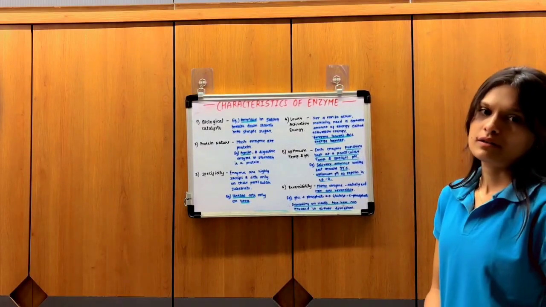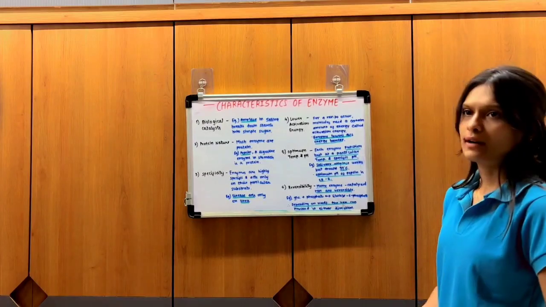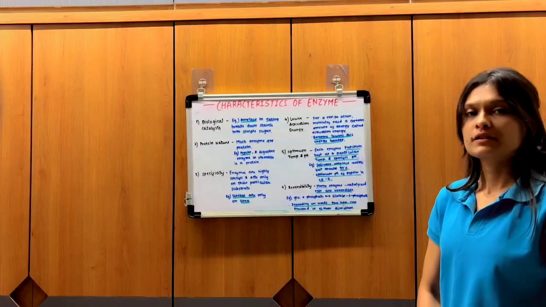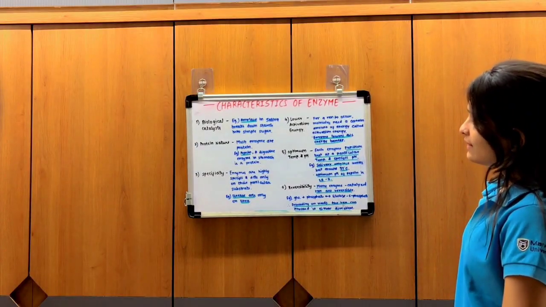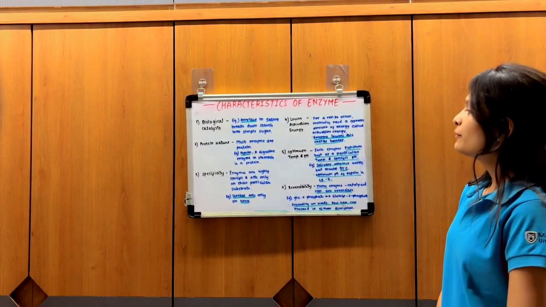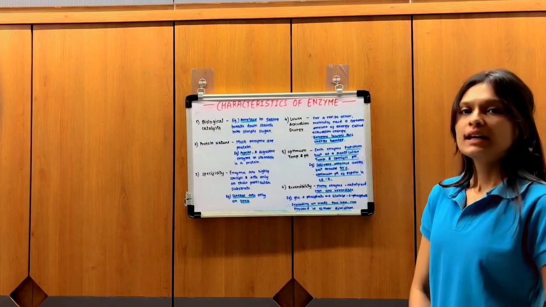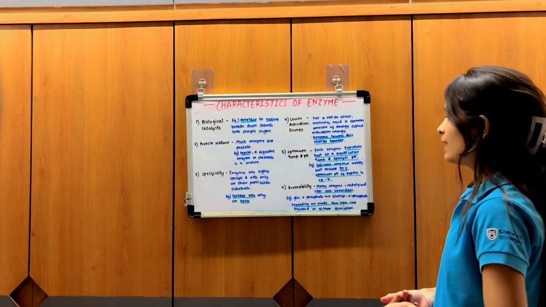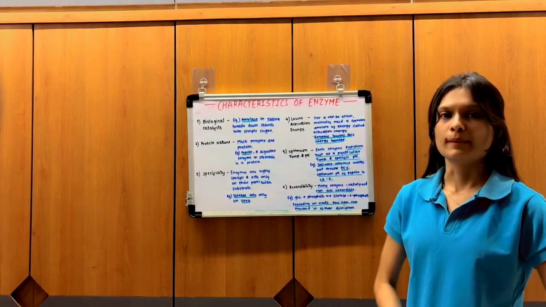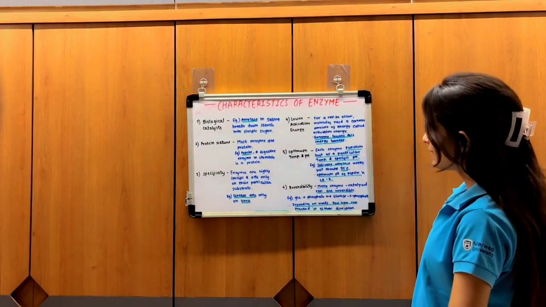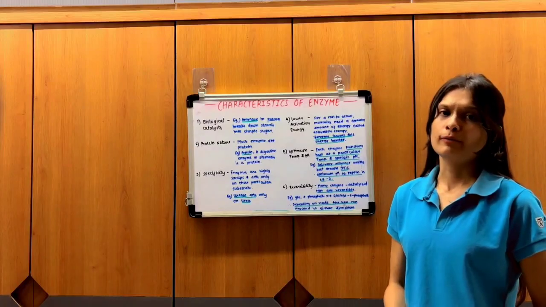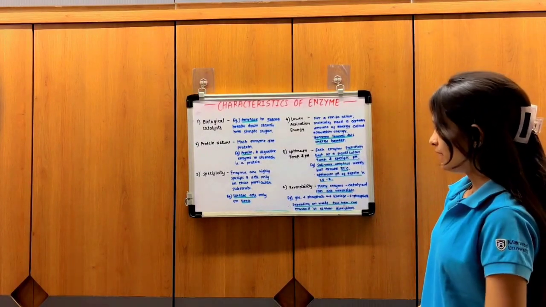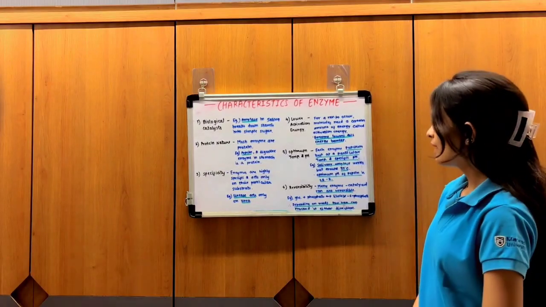Fourth, lower activation energy. For a reaction to occur, molecules need a certain amount of energy, which is called activation energy. Enzymes lower this energy barrier. Fifth, optimum temperature and pH. Each enzyme functions best at a particular temperature and a specific pH. An example is salivary amylase, which works best at 37 degrees Celsius, while the optimum pH of pepsin is 1.5 to 2. Sixth, reversibility. Many enzyme-catalyzed reactions are reversible.